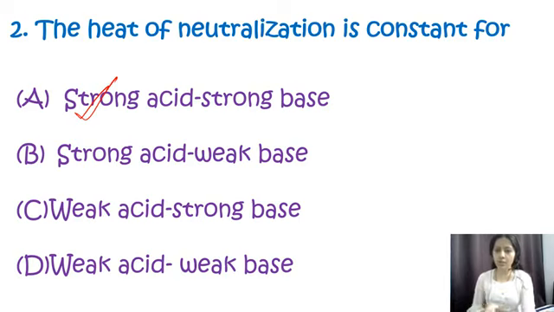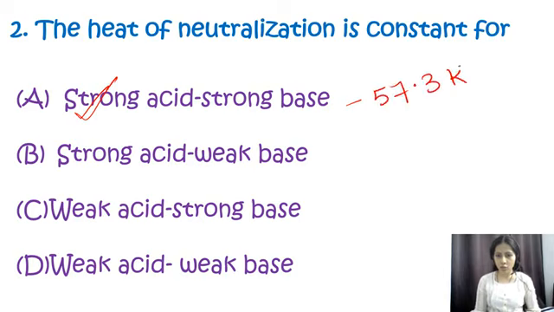When strong acid and strong base react to give salt and water, this is known as the heat of neutralization, and it is around minus 57.3 kilojoule per mole for a strong acid, strong base reaction at standard conditions. So over here my answer, option A, is correct.